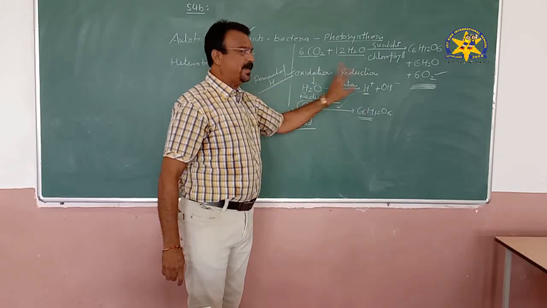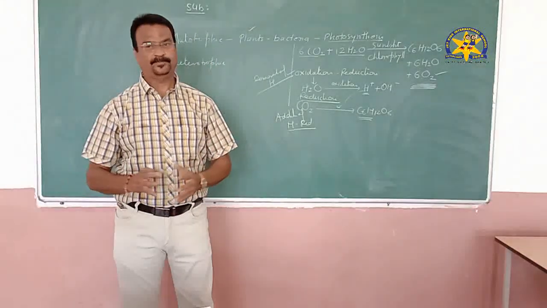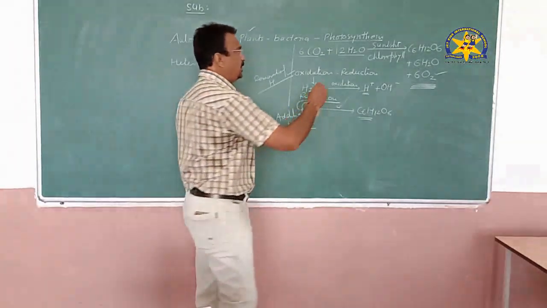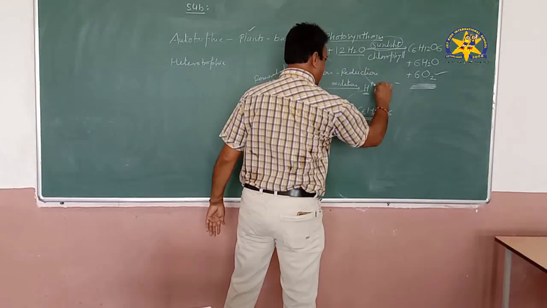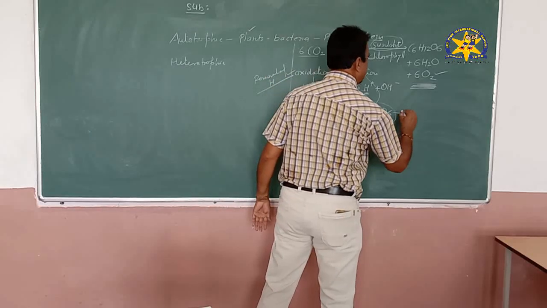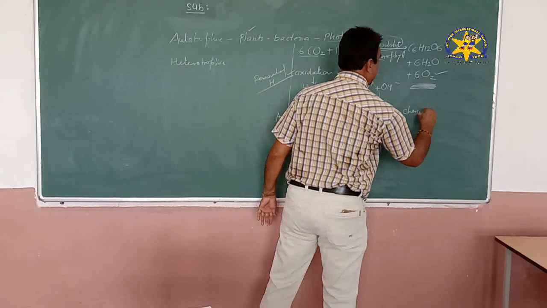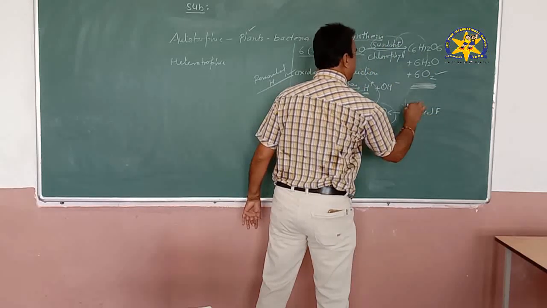Water will provide hydrogen. So without water, the plants cannot survive. And the sunlight which is used is consumed and stored in glucose. So in glucose there is chemical energy. This light energy is converted into chemical energy.